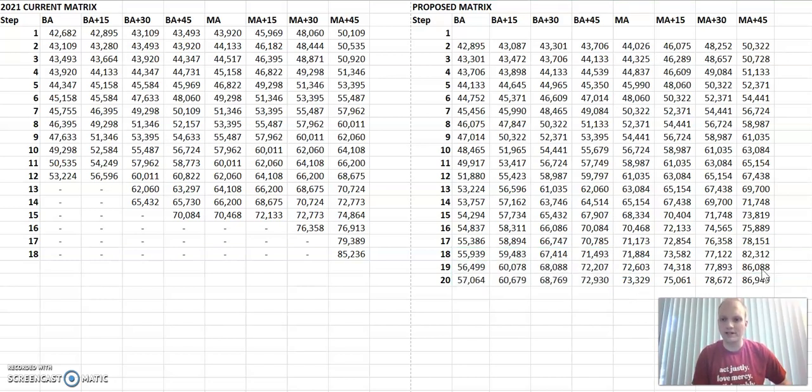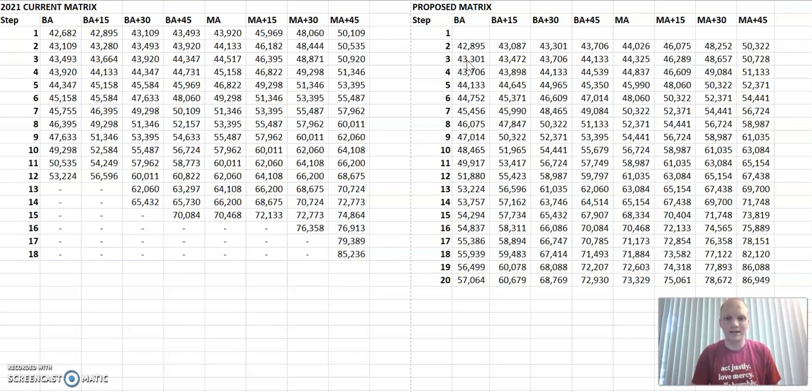Then, to address the inconsistencies that occur in the master's 45, we decided to make step 18 be equal to the average of the cell 17 and cell 19. And that just tried to even out the increase a little bit more consistently as you get towards the end of this matrix.